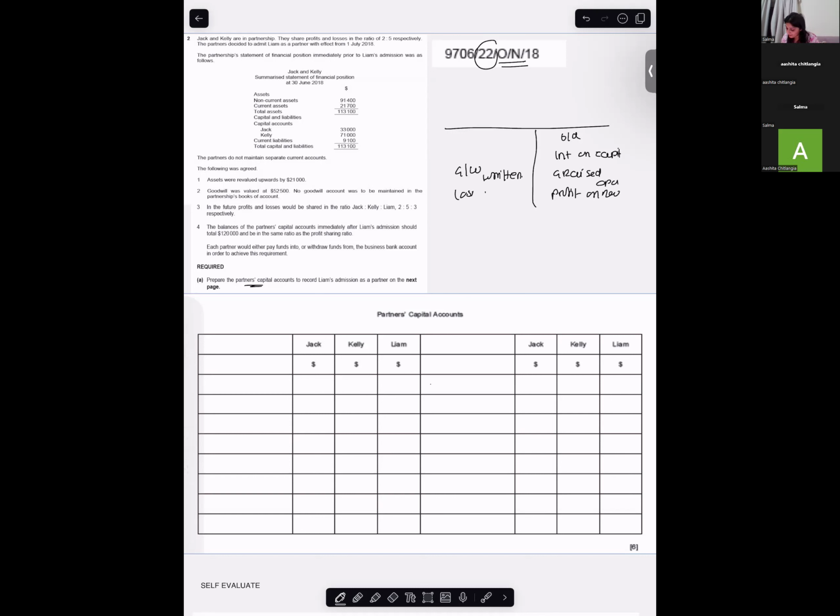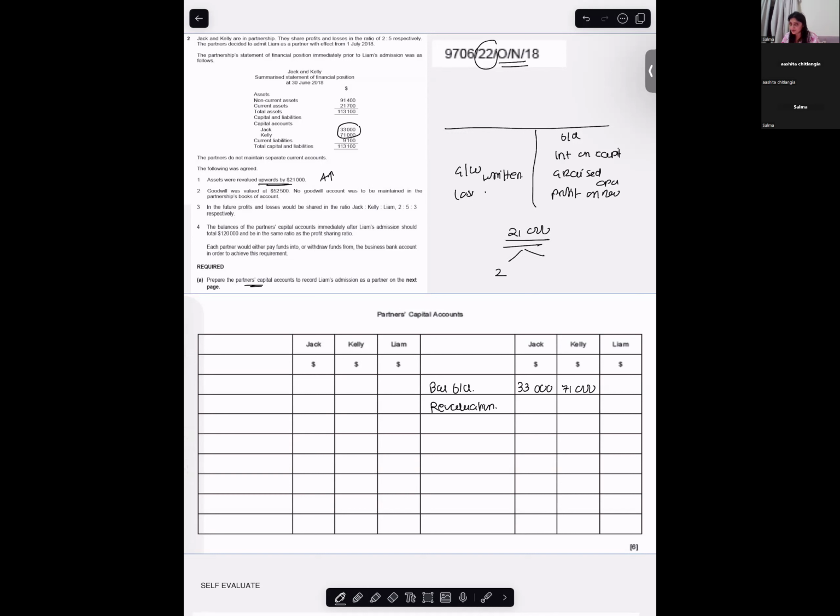What is the balance brought down? I have Jack and Kelly: it's 33,000 and 71,000. Since you've already tried this sum before, you have read the question. Assets were revalued upwards by 21,000. That means there is a profit on revaluation, which will come on the credit side. The 21,000 will be distributed amongst the partners in the ratio of 2:5.